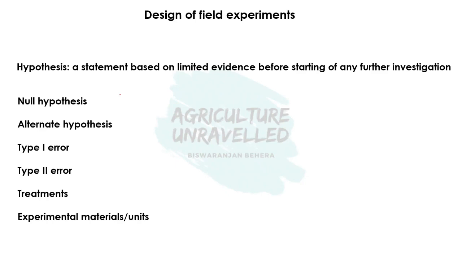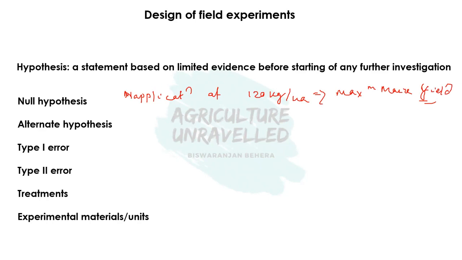Using our past and basic knowledge, we will build a hypothesis that nitrogen application at 120 kg per hectare will give the maximum maize yield. Based on our basic knowledge, I have built this statement. This is a hypothesis.